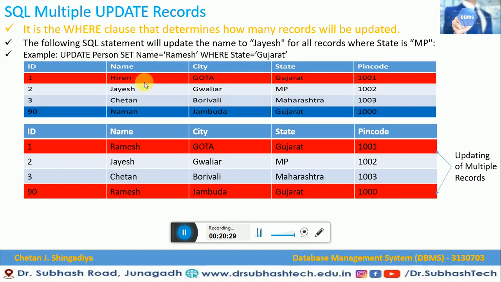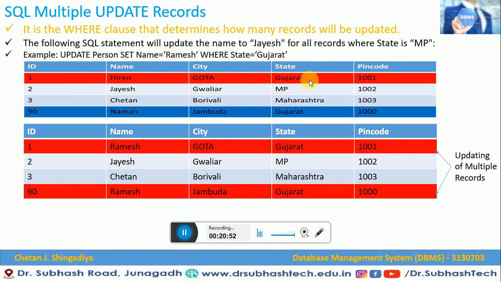So in this table, where state is equal to Gujarat, you can see ID 90 and ID 1 have state Gujarat. Where Gujarat is found, it will set the name equal to Ramesh. So this is how this syntax will work: update person set name equals Ramesh where state equals Gujarat.